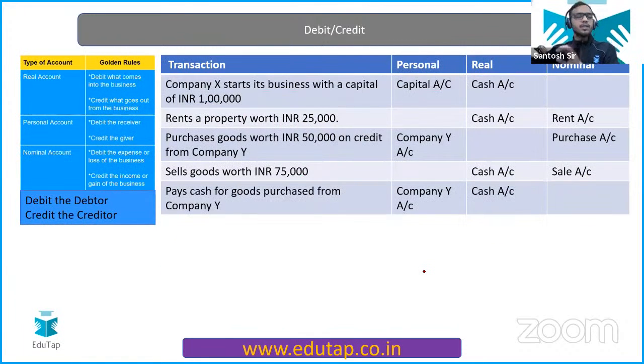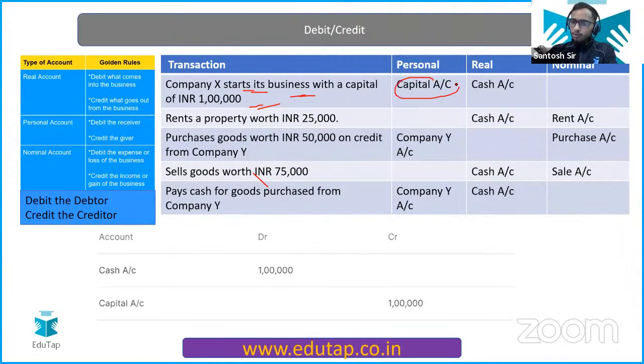Now let's understand this with the help of examples, how you are going to apply these rules to do the debit and to do the credit. Now the first question is, company X starts its business with a capital of 1 lakh rupees, and we have understood the key two accounts that are getting impacted here. What? Capital account and cash account. Now let's do the journal entry by these rules.